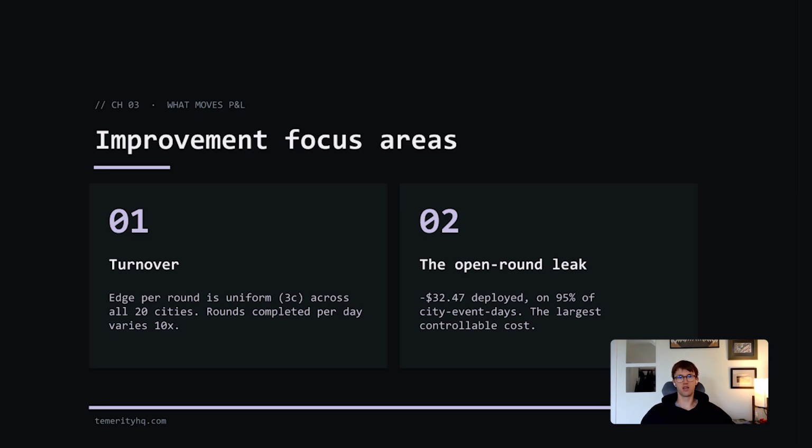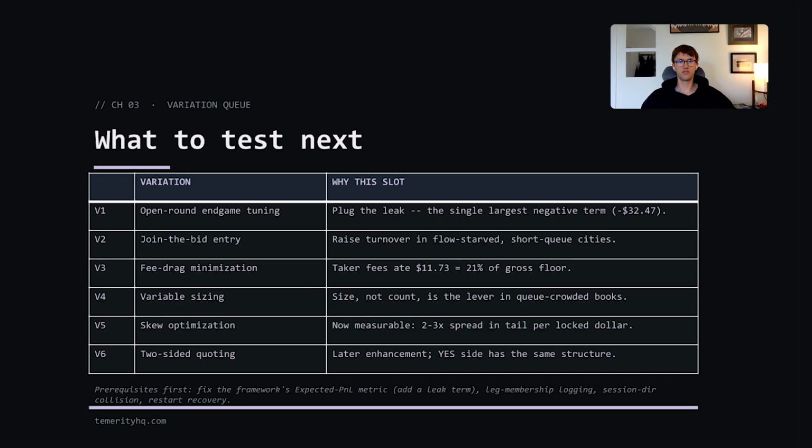I think the 2 biggest levers I can pull to improve this strategy are number 1, increasing turnover, and number 2, minimizing the number of unfinished rounds at the end of the day. The strategy has demonstrated a small but consistent edge, so increasing turnover while maintaining the edge will increase returns. The open round leak is a consistent drag, and I believe it can be mitigated. The first thing I want to test are some simple and then progressively more complex ideas for how to reduce the number of open unfinished rounds that settle against us at the end of every day. This can start with a simple time cutoff, and it can progress to dynamic cutoffs and hedging based on historical market data.